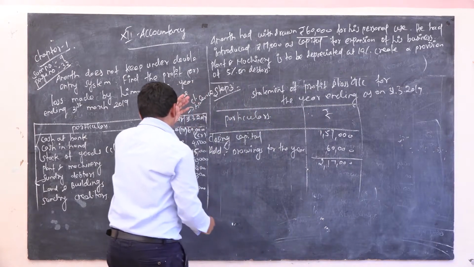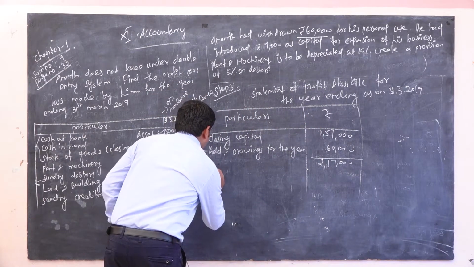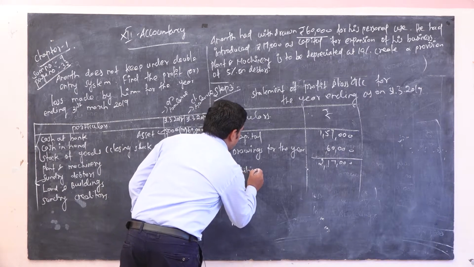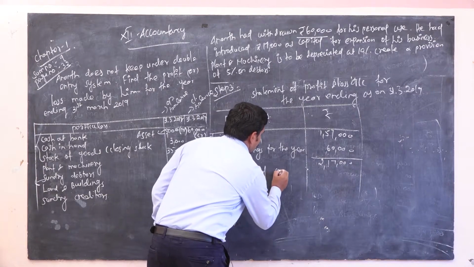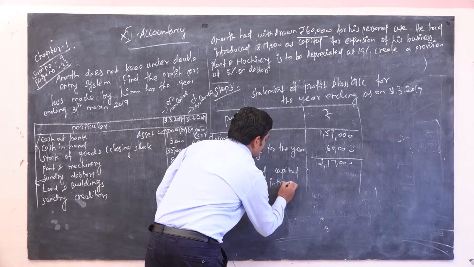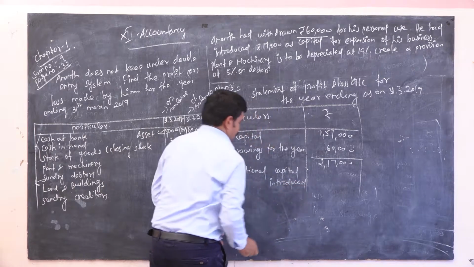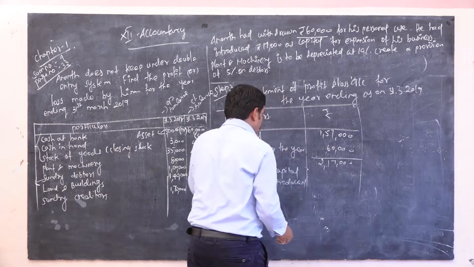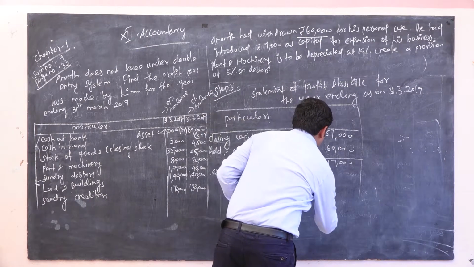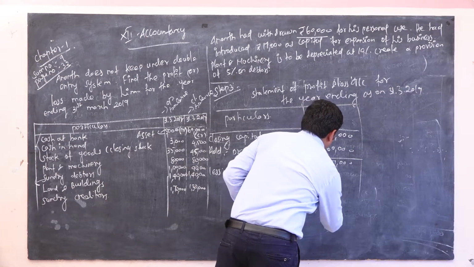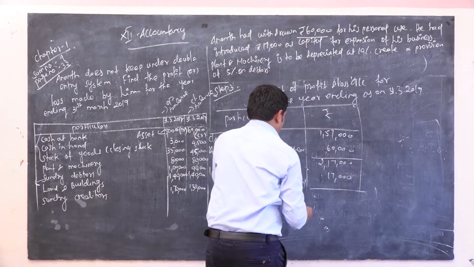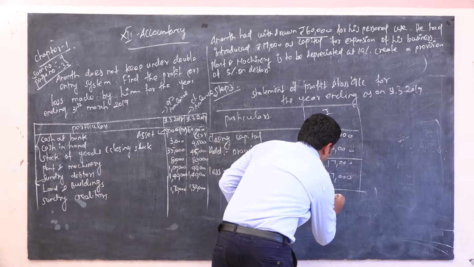2,17,000. Now you have to subtract additional capital introduced. Additional capital introduced, that is amount 70,000, 2 lakh.